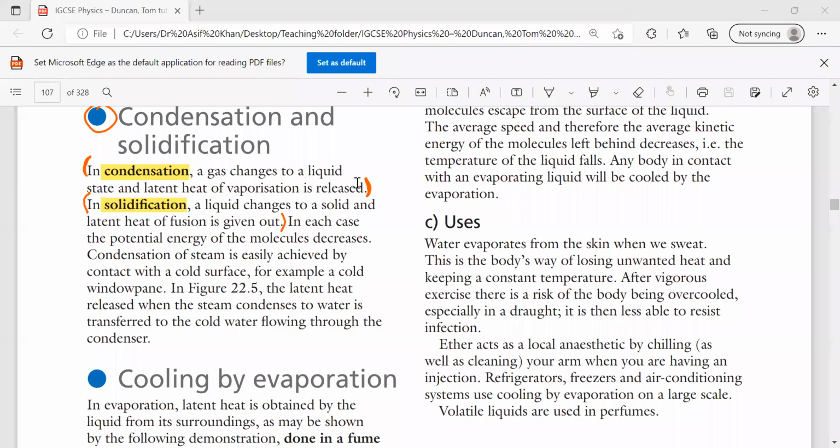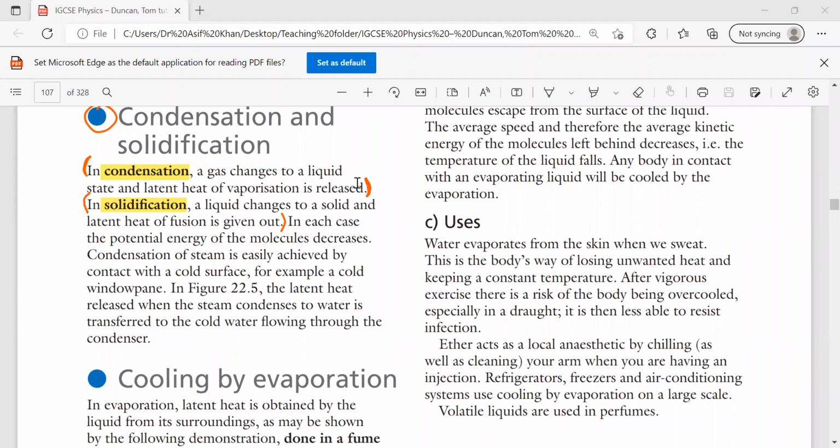Okay, so now we are going to start condensation and solidification. These two processes are the reverse of melting and boiling. So start from here, Rehan, the first one.